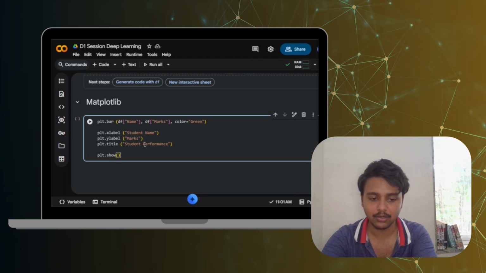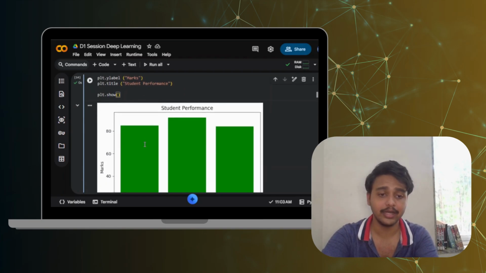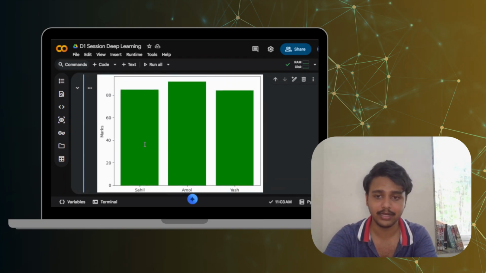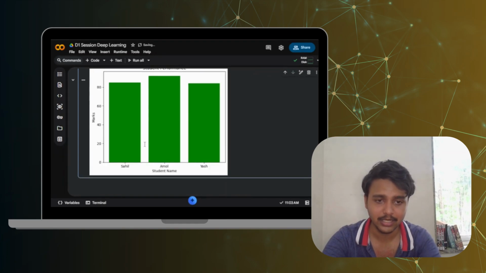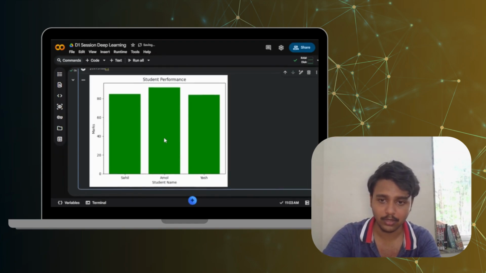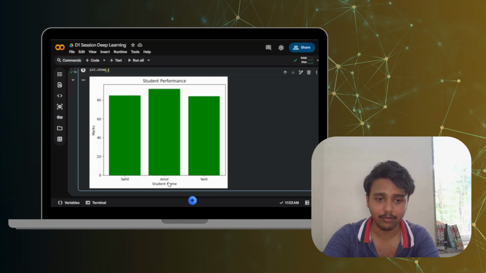Okay, when I press Control and Enter, it is going to run the code, and it is giving us the performance graph, as we can see here. Okay, I'll zoom out a little bit. So title is student performance, student name on x-axis, the marks on y-axis, and it is represented in green.